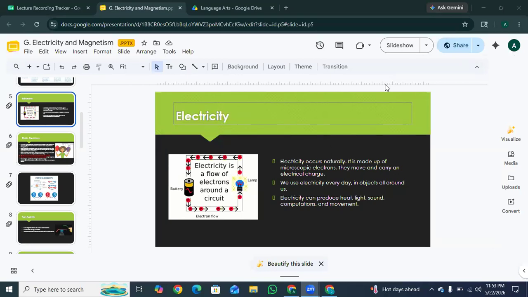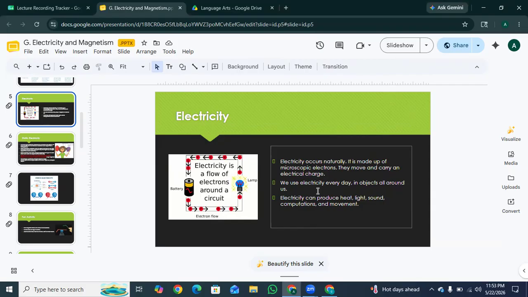So the next one is electricity. Electricity is a flow of electrons around a circuit. So, electricity occurs naturally. It is made up of microscopic electrons. They move and carry electrical charges. So, basically, in simple words, electricity is a flow of tiny moving electrons.